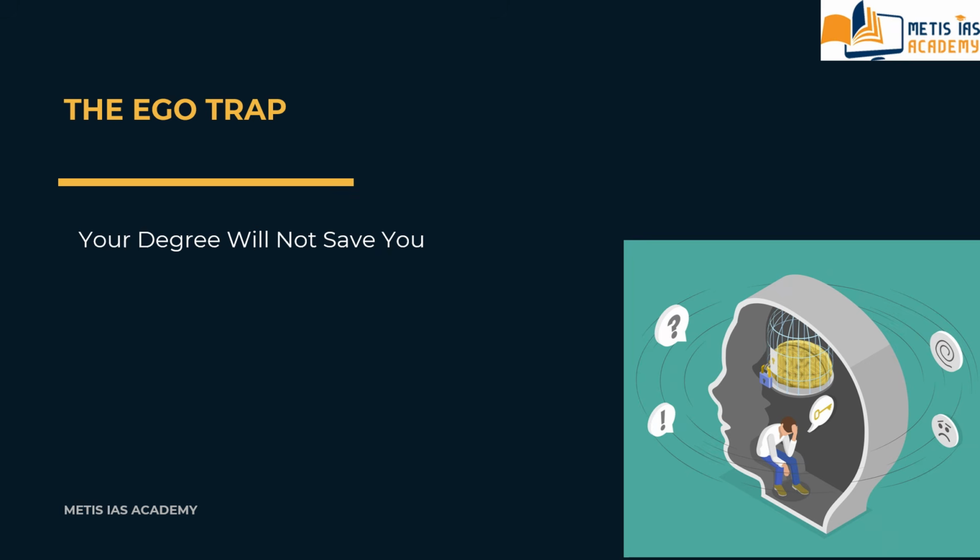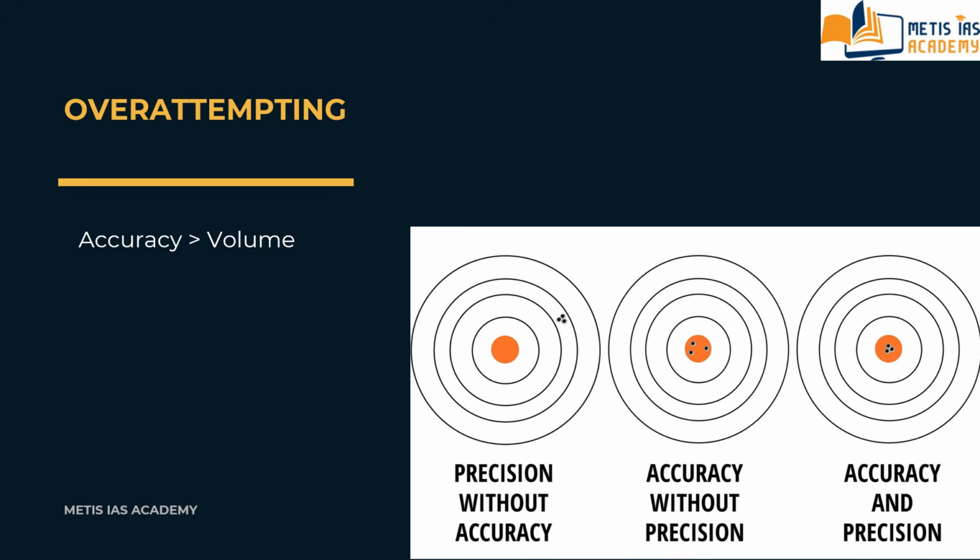You may lose 8 minutes here for the same mark, for the same question. You can easily, in this time, solve other questions which also carry the same marks. So we are moving to mistake number 4, that is over-attempting. This is also called the accuracy versus volume trap.